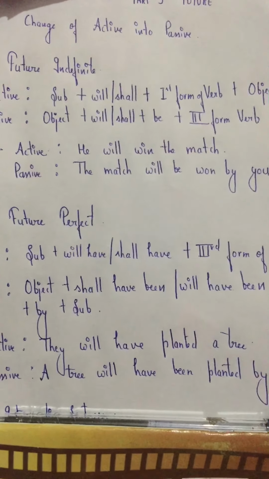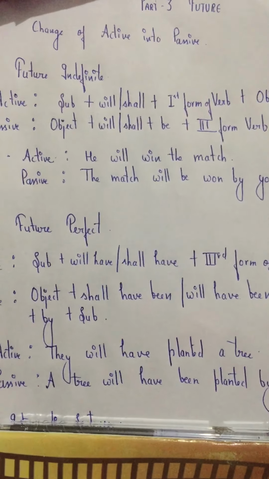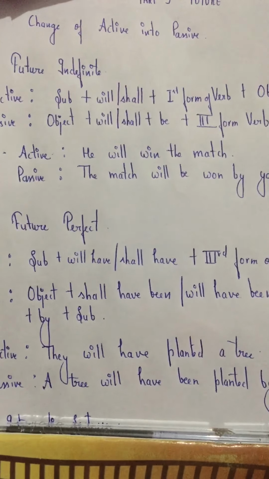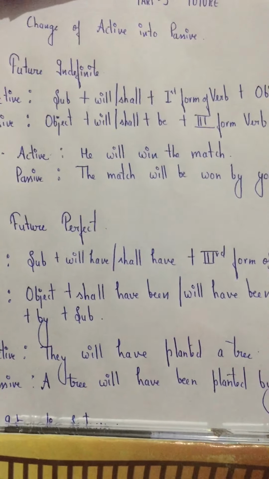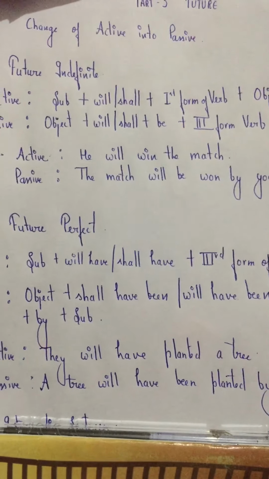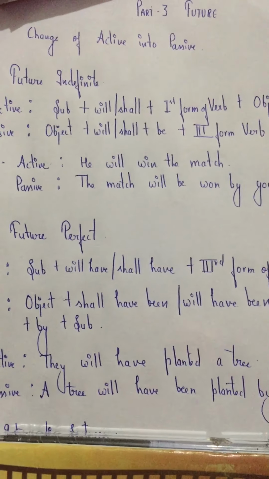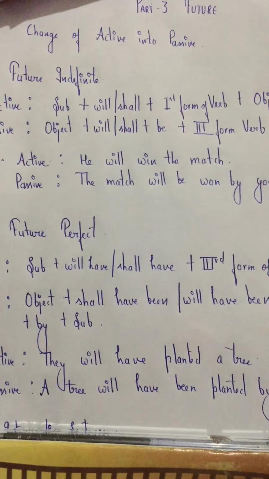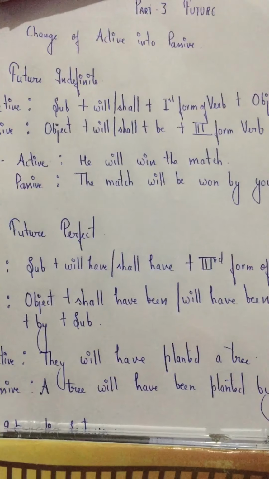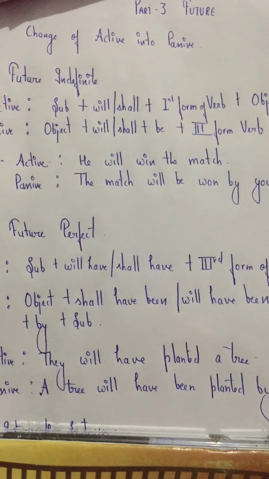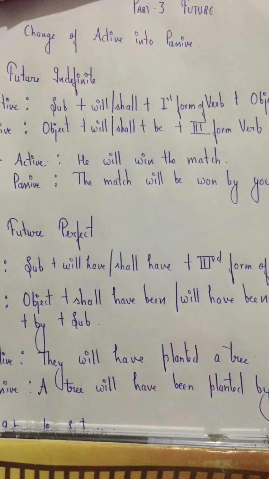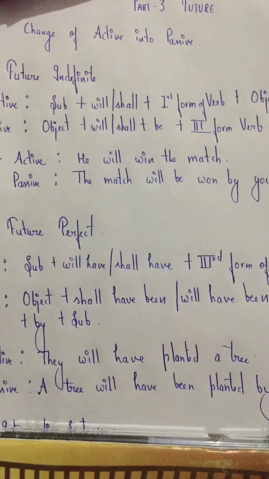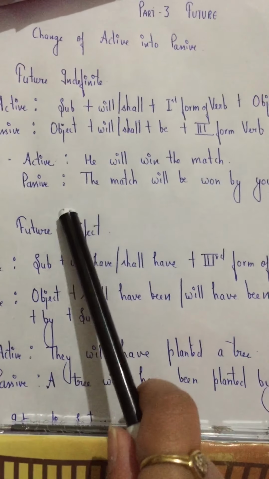Now let me tell you, there is no change of active into passive in future continuous tense. If you get any sentence in future continuous and it tells you to convert into passive, you cannot convert future continuous into passive. So we will see directly future perfect.